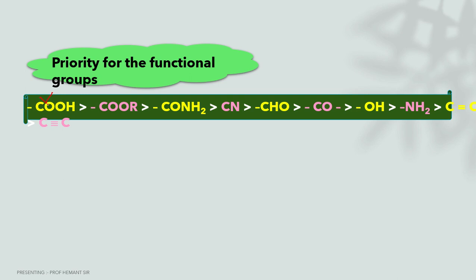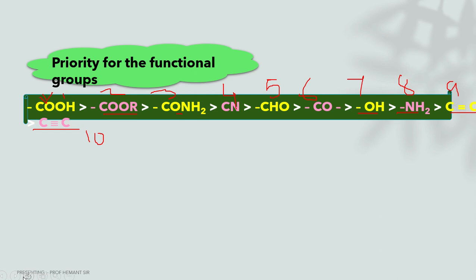So acidic should be number one, then ester, then amide, cyanide, aldehyde, ketone, alcohol, amine, alkene, and alkyne. This is number one, this two, this three, four, five for aldehyde, six carbonyl, seven alcohol, eight, nine, and 10. This priority of the functional group you should always keep in mind.